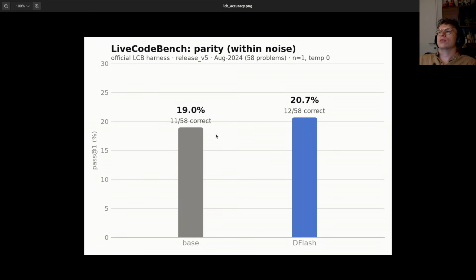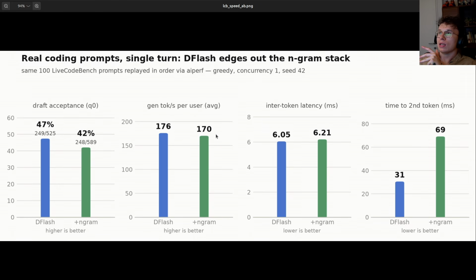So we check the accuracy and we see it's as expected, but now we want to test ngram. So I ran the full stack with all the methods that we described, so the map and mod, on the LiveCodeBench, and the results are interesting. As we start from the left, the draft acceptance is higher for DFlash.